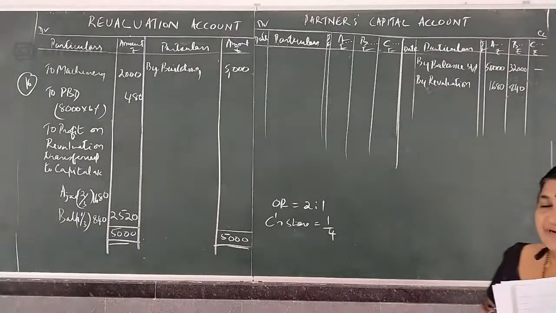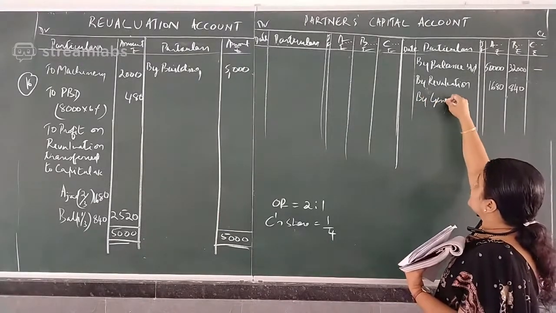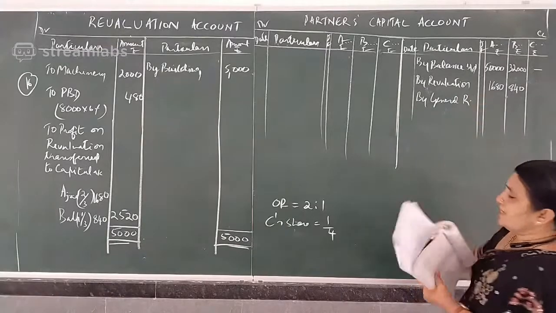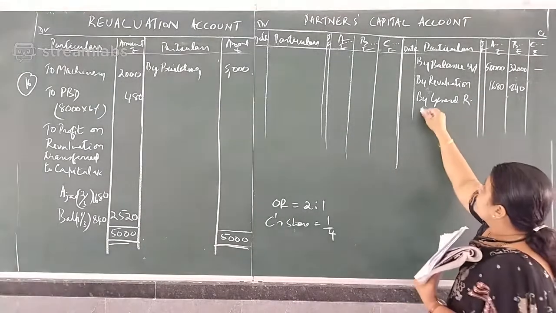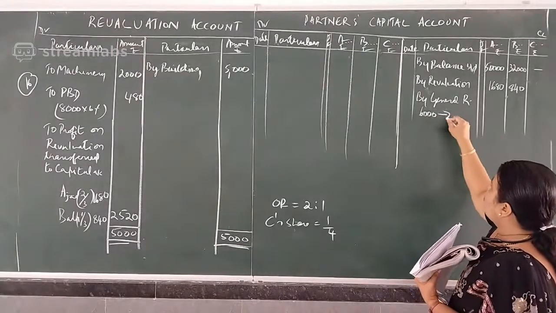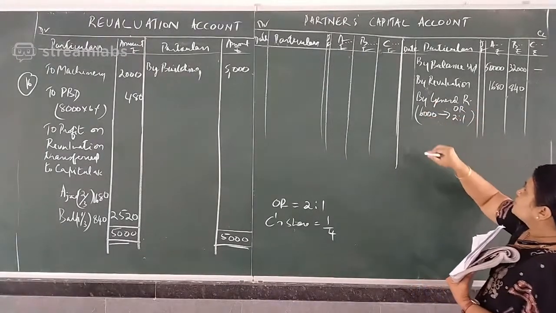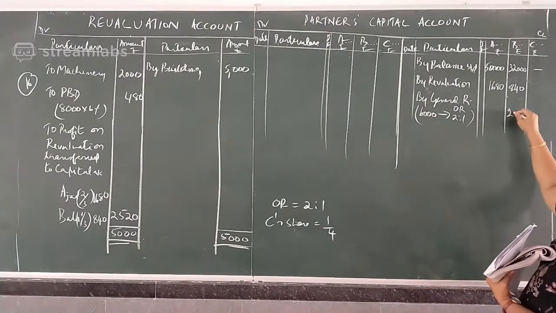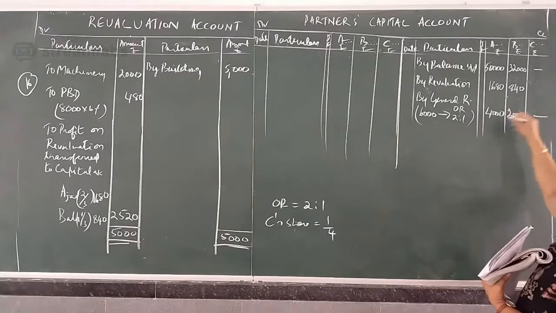Then is there a general reserve or reserve fund in the balance sheet? There is. It is general reserve. How much is there in the question? Balance sheet 6,000. You have to distribute the 6,000 in the old ratio. Old ratio is 2:1. So when you distribute, 4,000 and 2,000.